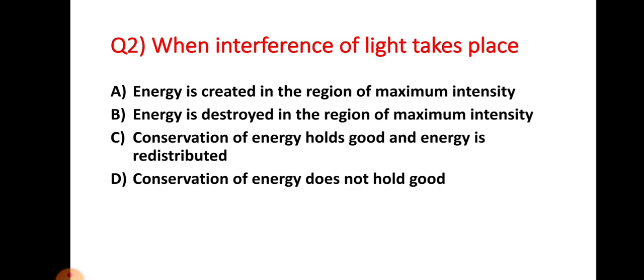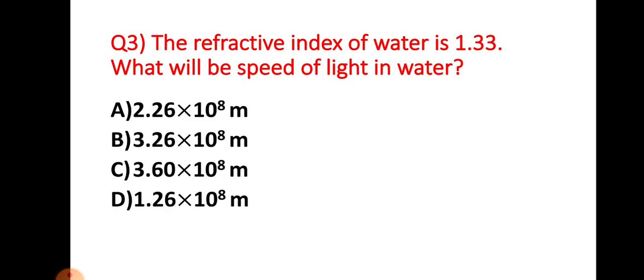When interference of light takes place, when light coming from two sources interferes with each other, then alternate bright and dark fringes appear. That is a redistribution of the energy of light. So option C is the correct answer for this question. Conservation of energy holds good and energy is redistributed. So option C is the correct answer for question number 2. Now let's see question number 3.